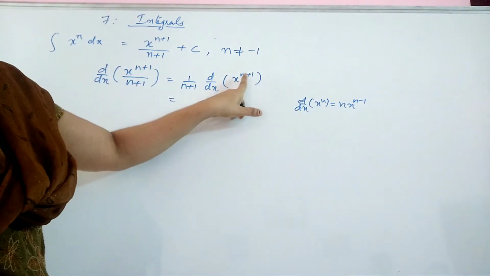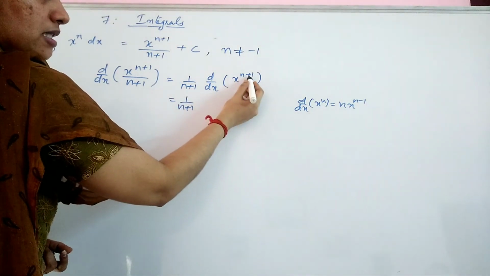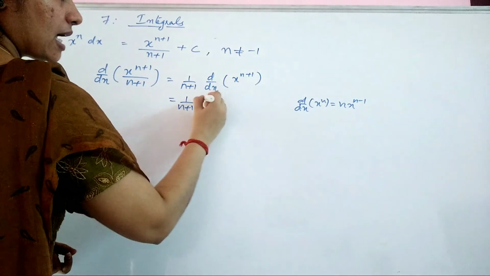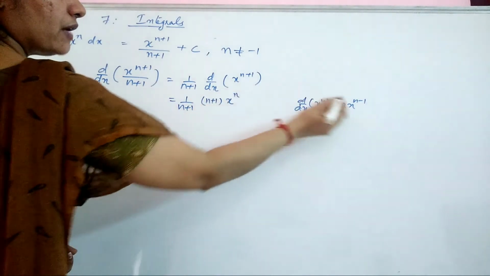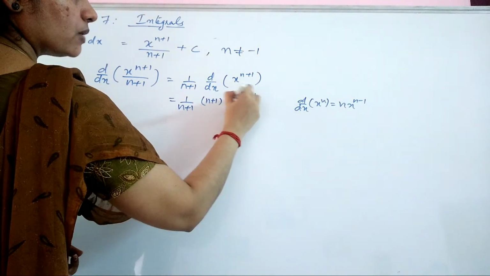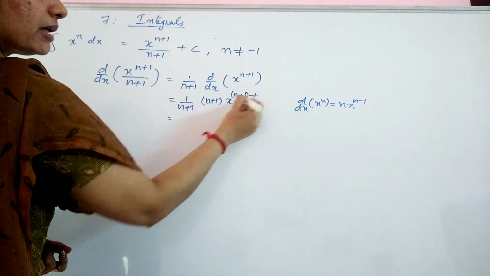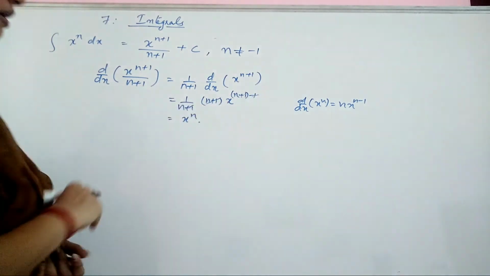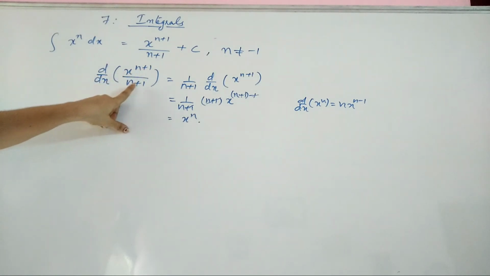Now applying this to this term, you get 1 by n plus 1 into, instead of n you have n plus 1, so you get n plus 1 into x raised to, again instead of n you have n plus 1 minus 1. So these two get cancelled, and here plus 1 minus 1 cancelled, which is x raised to n.